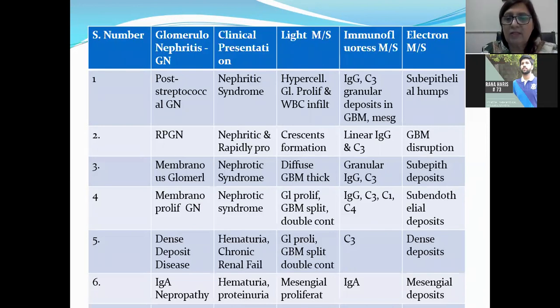And there are dense deposits in the electron microscopy, but we really do not know how they are made. Next is IgA nephropathy. It presents with hematuria and proteinuria. Mesangial proliferation is seen in the light microscopy picture. IgA deposits are seen in immunofluorescence, and mesangial deposits are seen in electron microscopy.